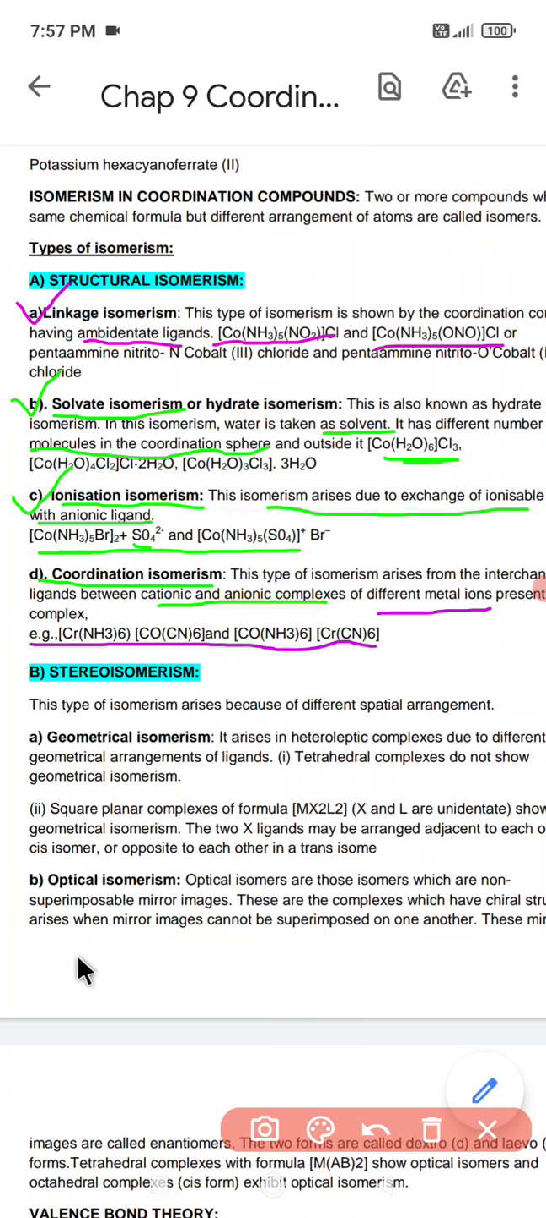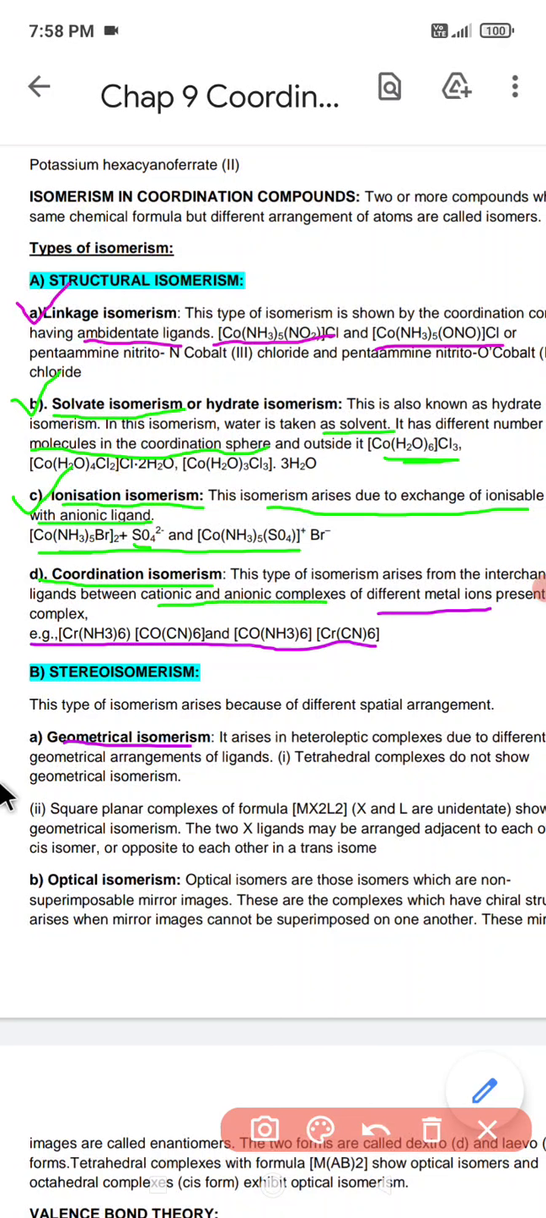After that, the next type of isomerism we encounter over here is stereoisomerism. Now what is stereoisomerism? This type of isomerism arises because of the different spatial arrangement. And what is the spatial arrangement? It is how these ligands are arranged in space. The first one is geometrical isomerism.